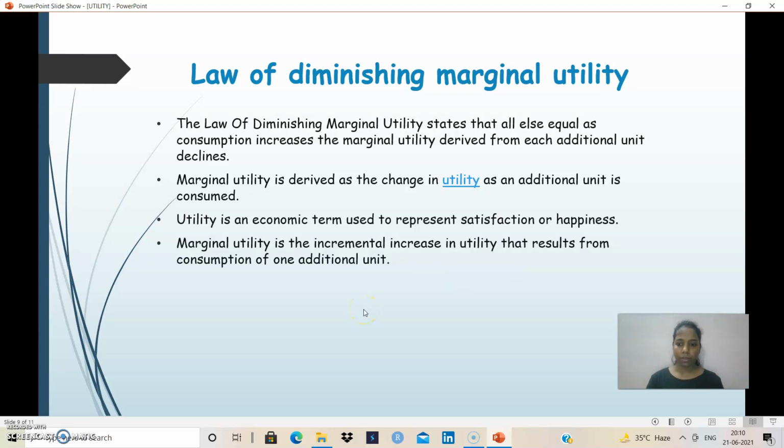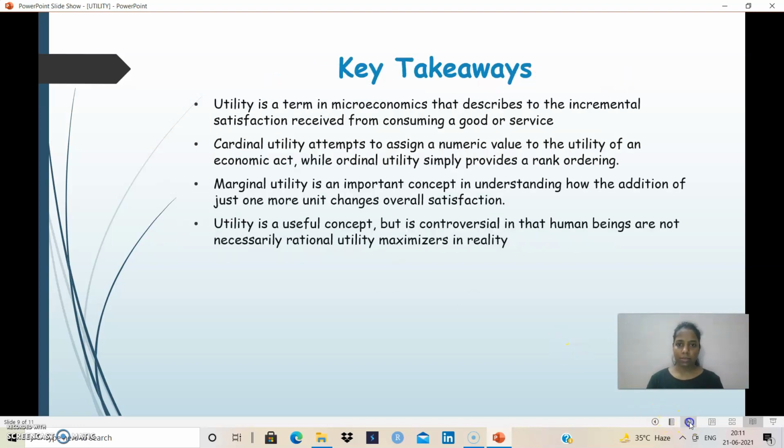I hope you are able to understand what I am trying to make you understand. This was all about utility. We understood what utility is, what total utility is, what marginal utility is, and how we are going to measure utility, which is divided into two parts, cardinal and ordinal.